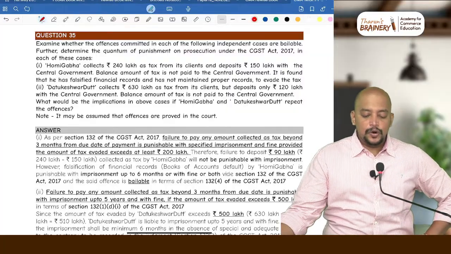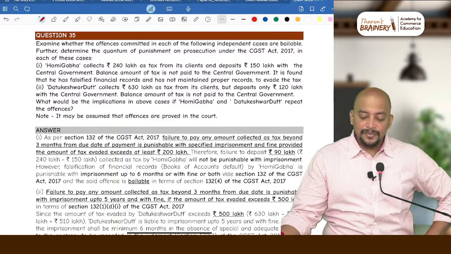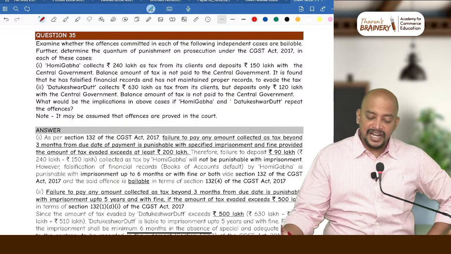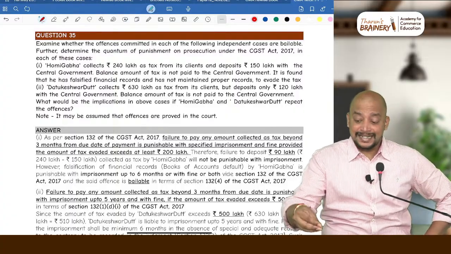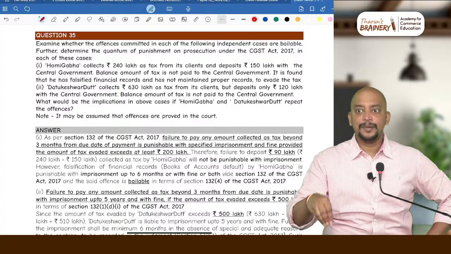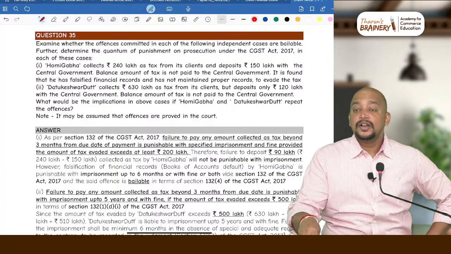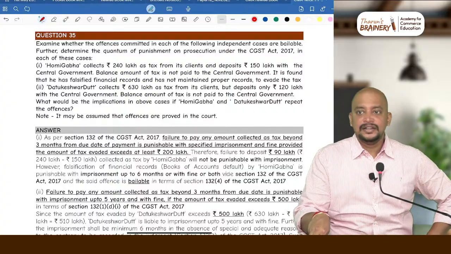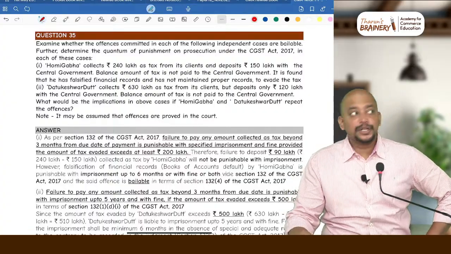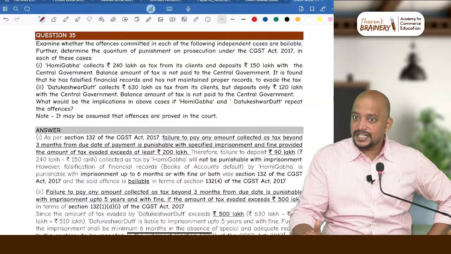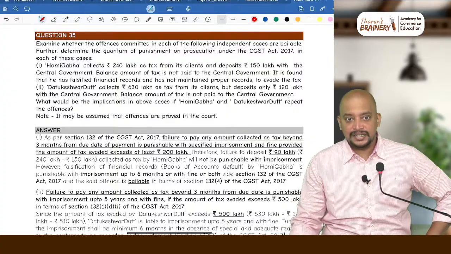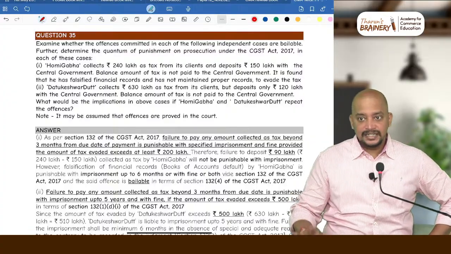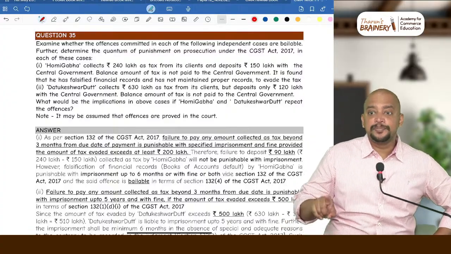Situation number 1: Homigaba collects 240 lakhs as tax from its clients and deposits 150 lakh with the central government. Generally, whenever an amount is collected as tax but not paid within 3 months, what is the meaning of amount collected as tax? You are not supposed to collect the tax, but you collected the tax. That is called amount collected as tax, but not paid within 3 months. Then it is an offence.